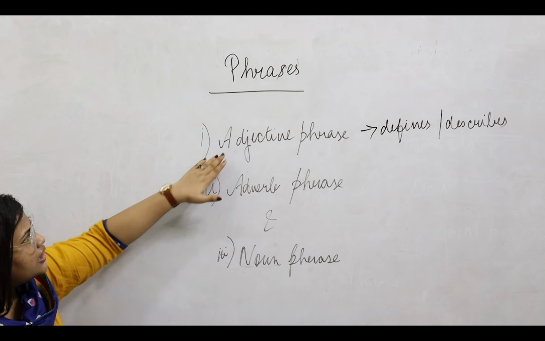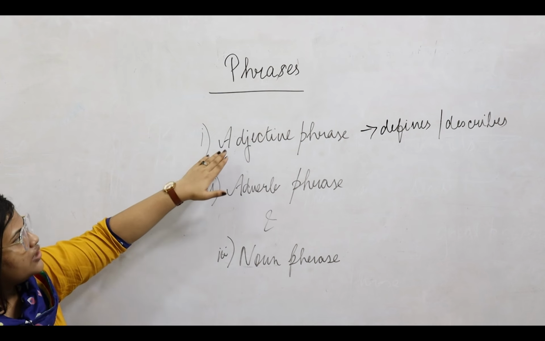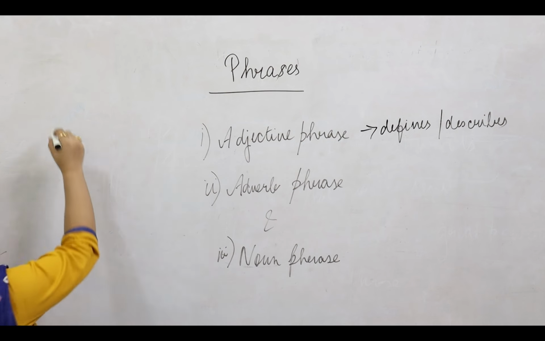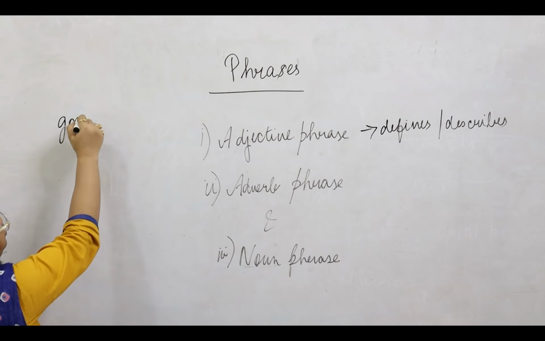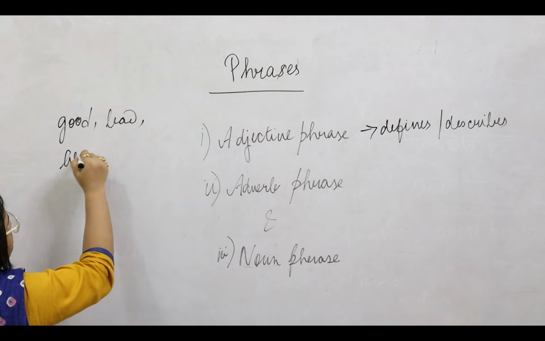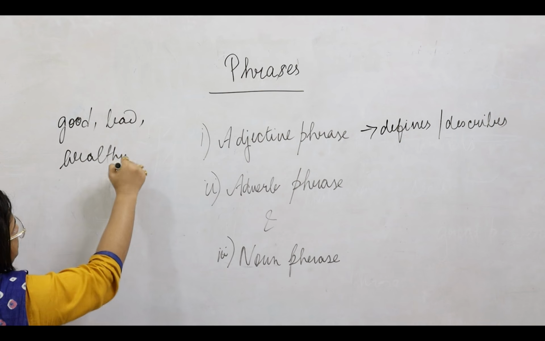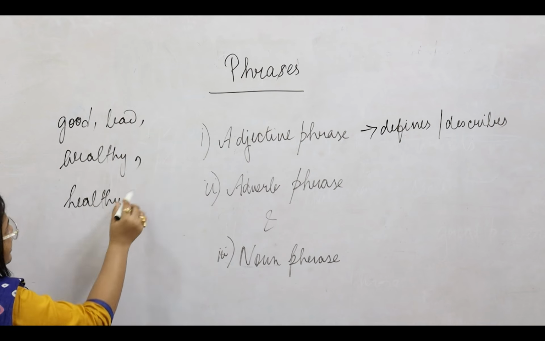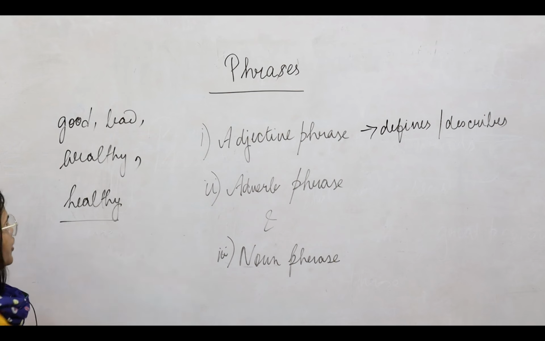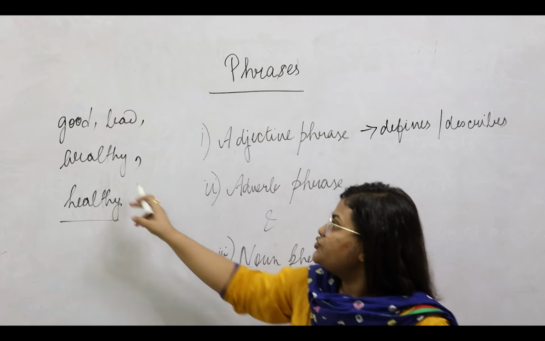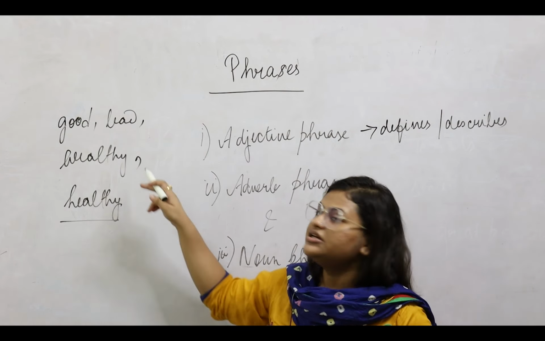So now we'll look at how an adjective is different from an adjective phrase. For example, good, bad, wealthy, healthy, all these are adjectives. We can say a healthy boy, a wealthy man, a good girl, a bad man.